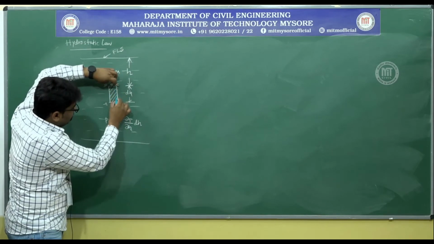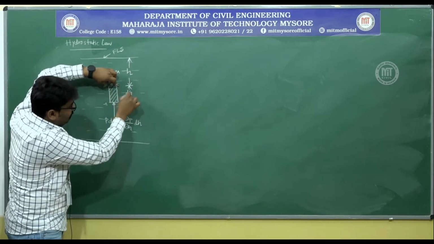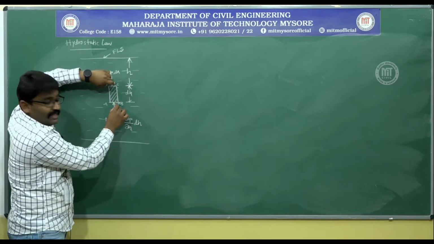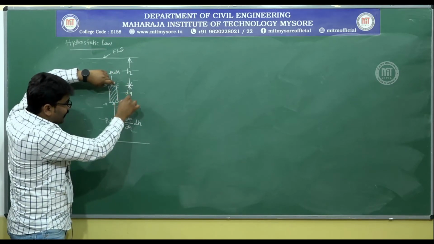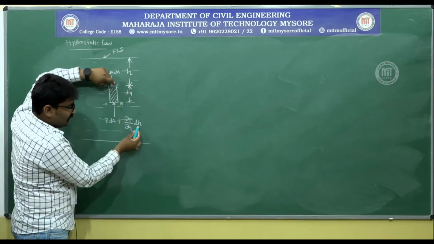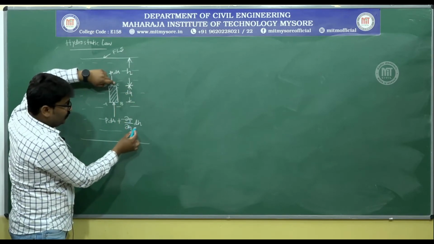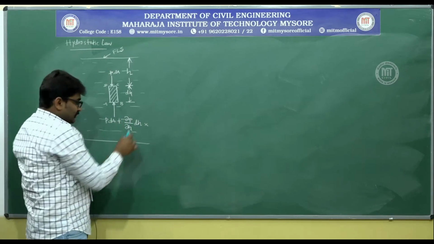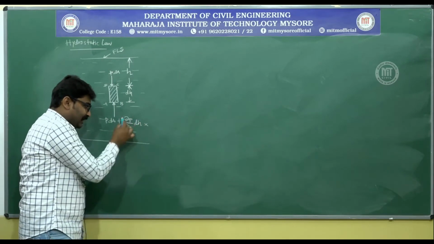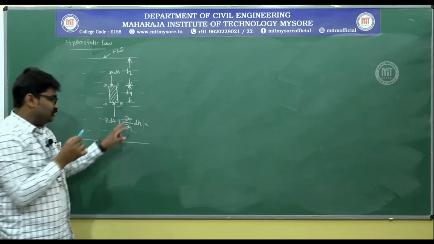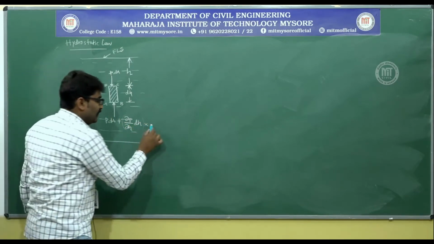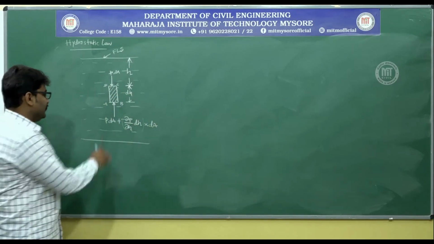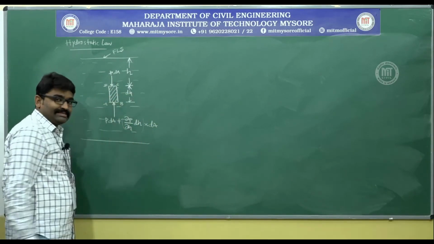Dou P by dou H can be enlarged between this point DC and BA. That means the maximum it can stretch to is dH. That is the reason why it is dou P by dou H into dH multiplied by the area. This is the intensity of pressure. The increment in intensity of pressure is dou P by dou H into dH, into area dA. This is the pressure force on face AB.